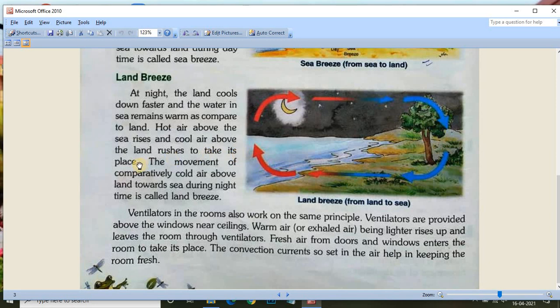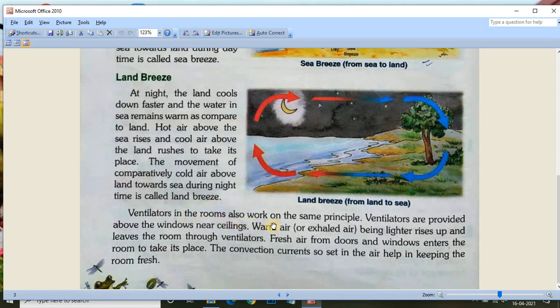So in land breeze the opposite thing happens. The movement of comparatively cold air above land towards sea during night time is called land breeze.